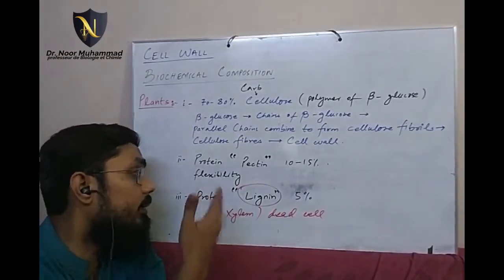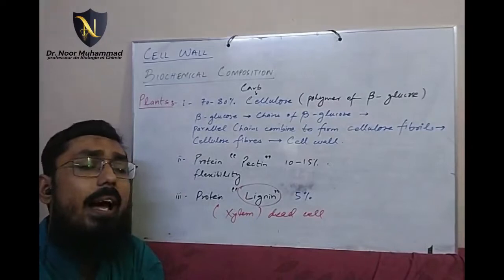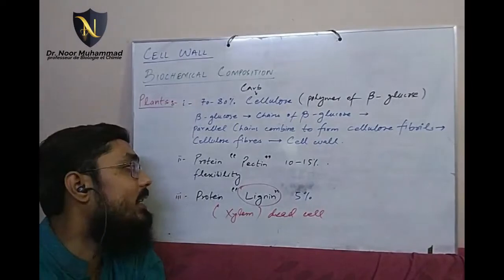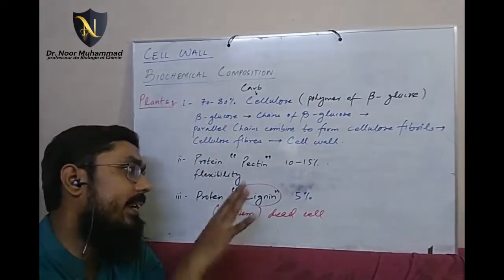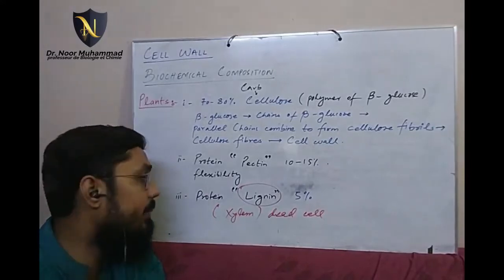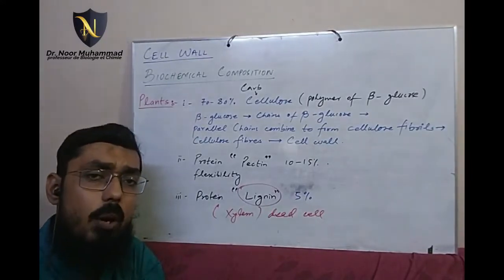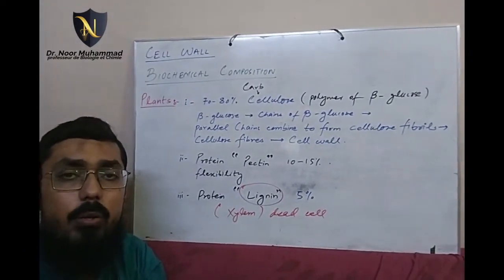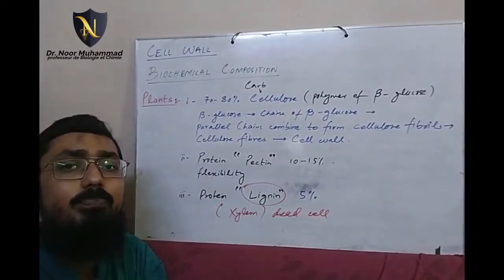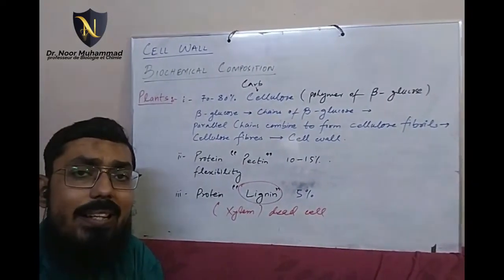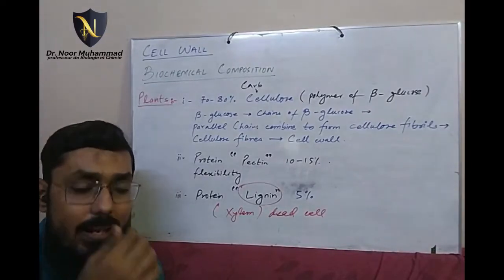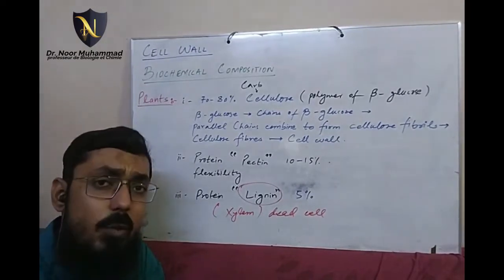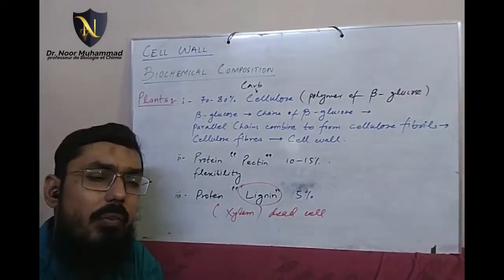After that, the second component was pectin. I told you that along with the rigidity, a little bit of flexibility factor is also required. That is provided by pectin, which is the second dominant component, second abundant component, and the least dominant component of the composition is actually lignin. And I've told you that lignin is the component which is like a cement. If lignin comes in greater amounts, it will make the cellulose fibers in the cell wall more and more stable and tough.